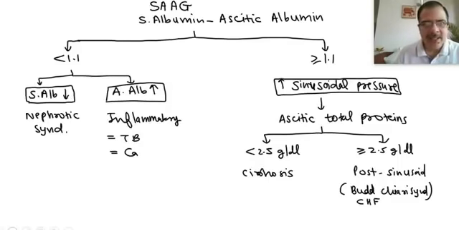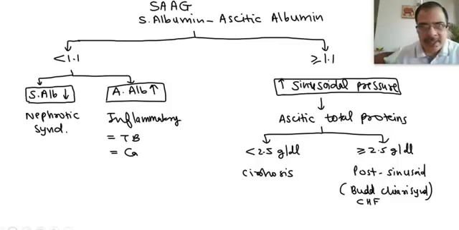The other possibility is the gradient being more than or equal to 1.1. This will happen either because serum albumin is high, but that condition will not lead to ascites, or because ascitic albumin is low, which increases the difference. The ascitic albumin is low because of high sinusoidal pressures.